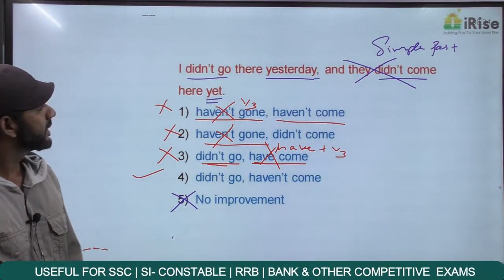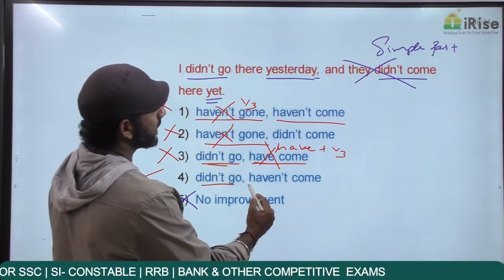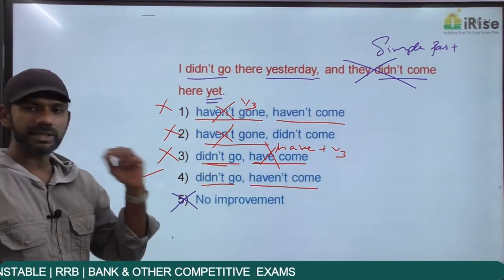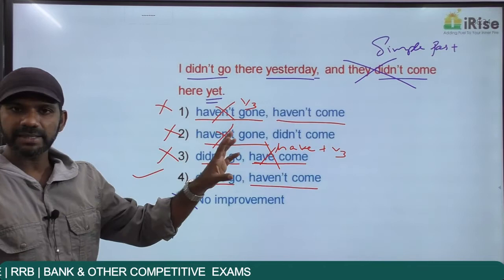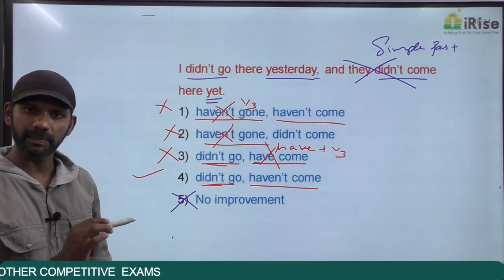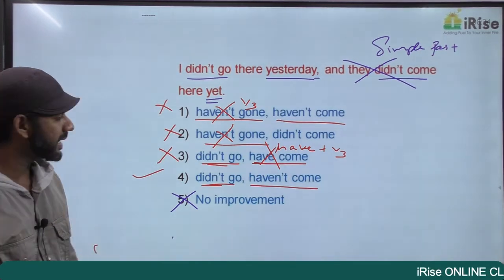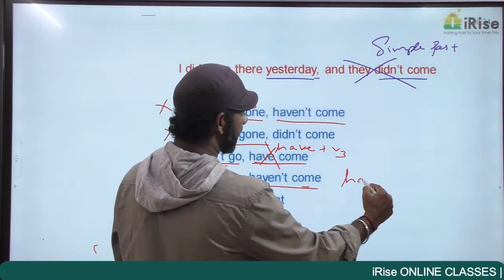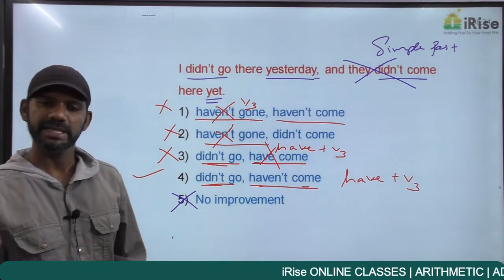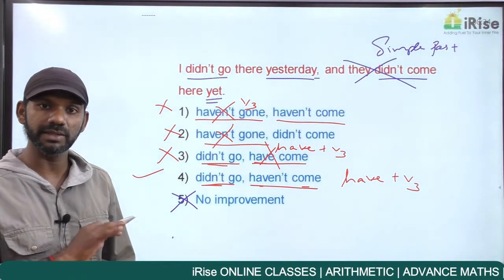Come to option 4. I didn't go there yesterday. Simple past. And they haven't come here yet. Present perfect. I didn't go there yesterday. The time of the past action is mentioned here, yesterday. Didn't go is simple past. The first idea is completely fine. Come to the second one. They haven't come here yet. Haven't come is have plus V3, present perfect, yet comes in present perfect. They haven't come here means this idea talks about an action that is not done.